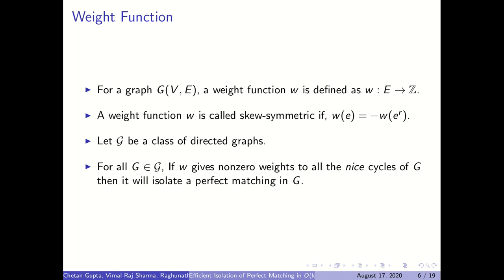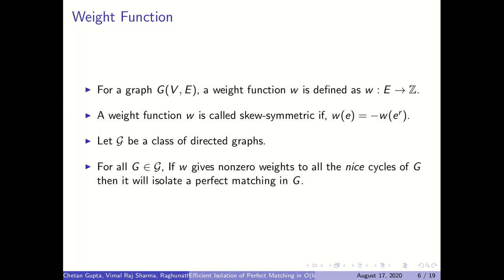So let's say G is a class of directed graphs. If we can construct a skew symmetric weight function W such that it gives non-zero weight to all the nice cycles of the graphs in that class, then we can say that it isolates a perfect matching in all of those graphs.